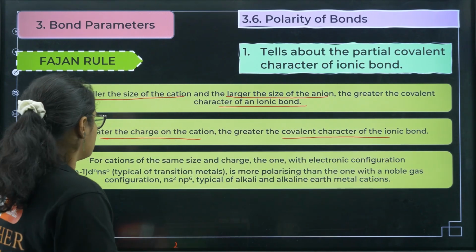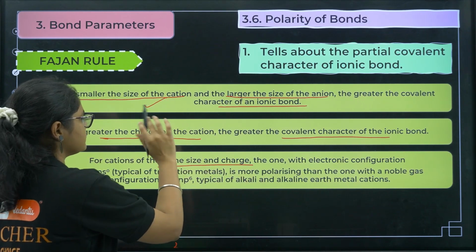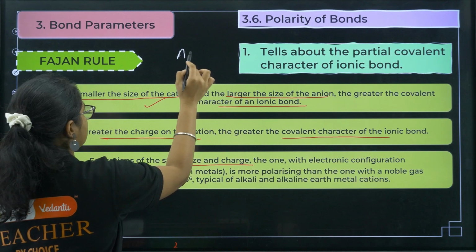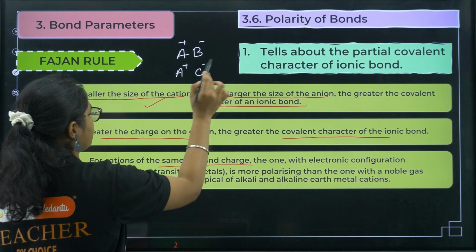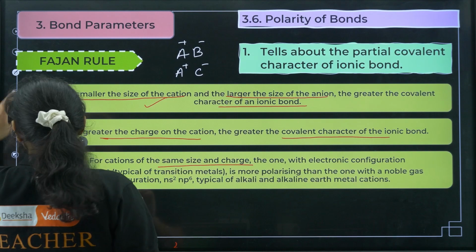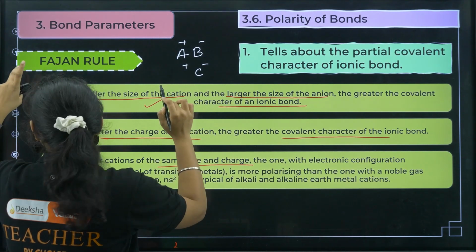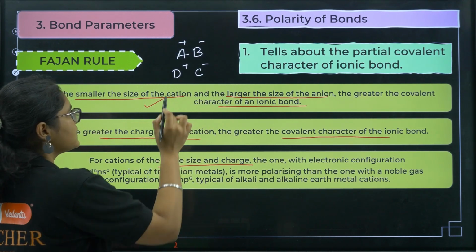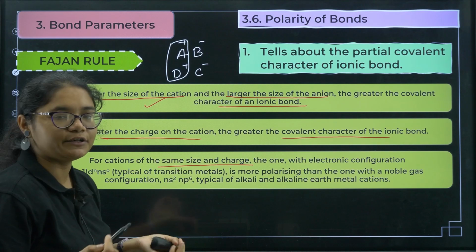Third one, for cations of the same size and charge. Suppose for example you have A plus B minus, A plus C minus, or let me take D plus and C minus, but A and D have the same charge and same size, then how will you decide?